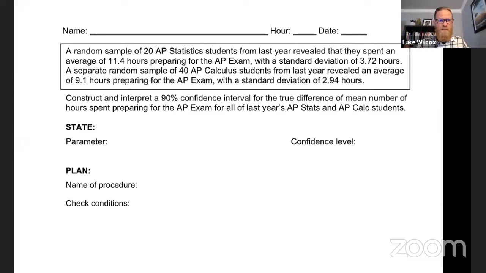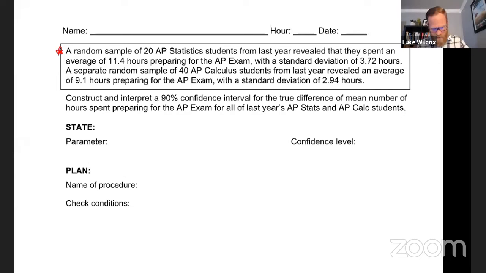So if you flip to the next page there, let's take a look at what we have here. It says, a random sample of 20 AP Stat students from last year revealed they spent an average of 11.4 hours preparing for the exam with a standard deviation of 3.72. Okay, we already knew that from the first page, right? A separate random sample of 40 AP Calculus students from last year revealed an average of 9.1 with a standard deviation of 2.94. So very clearly here, we have two separate independent random samples.